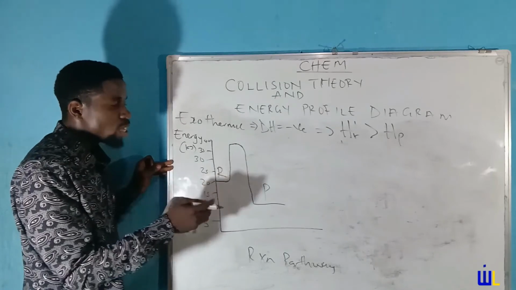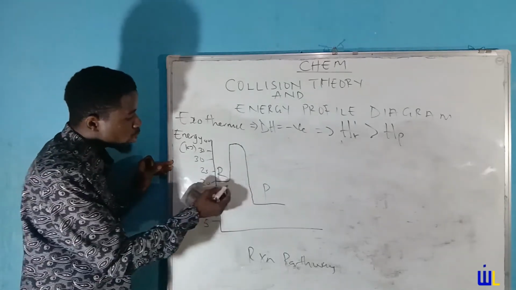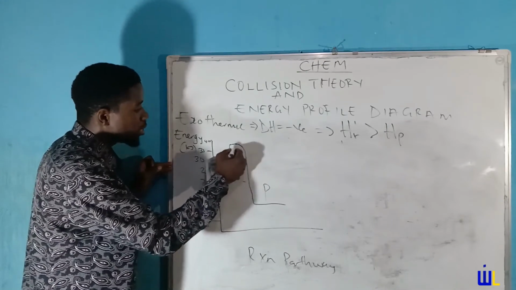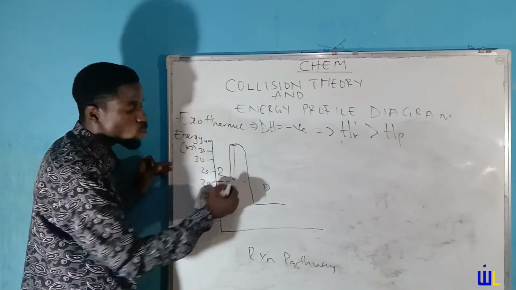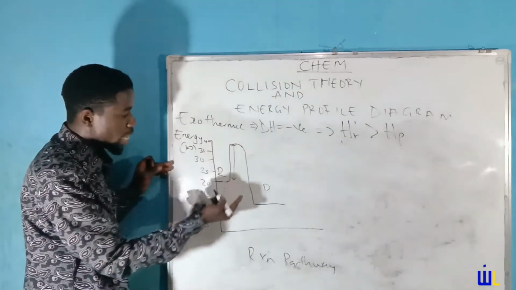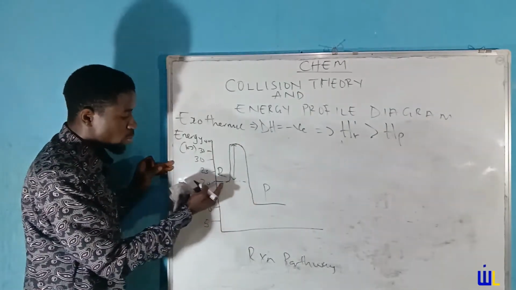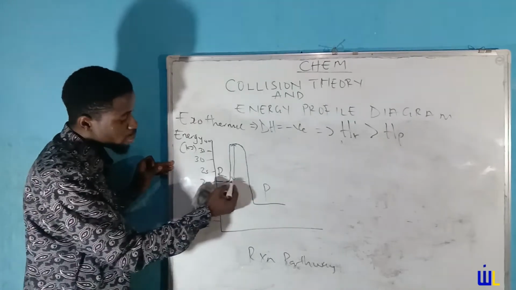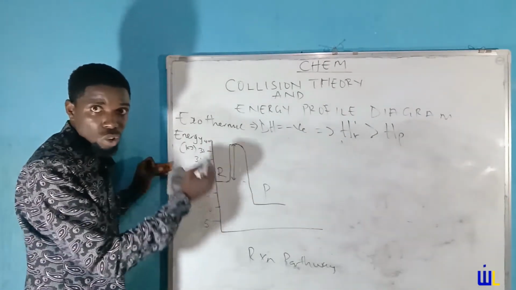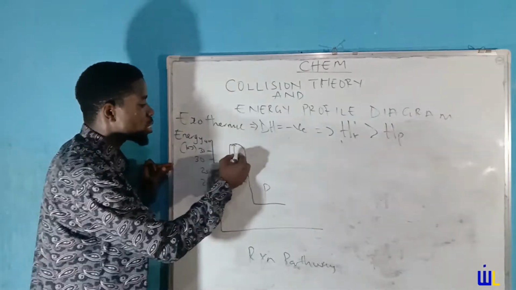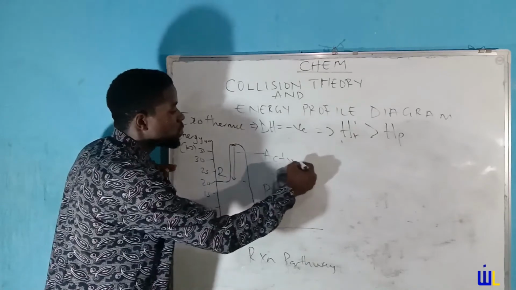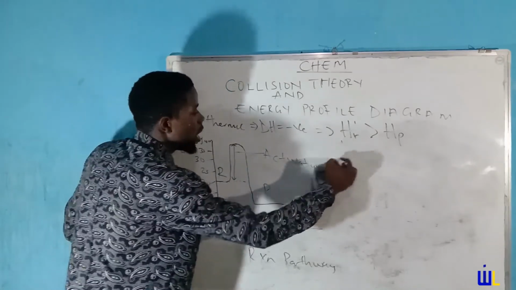Okay, so with this said, what do we have? Activation energy is the energy between the reactant and the activated complex. So don't get it mixed up. It's not between the product and activated complex. Neither is it going to be between the reactant and product. It is simply between the reactant and the activated complex. That is what gives you your activation energy. So we have this arrow between the reactant and activated complex as our activation energy.